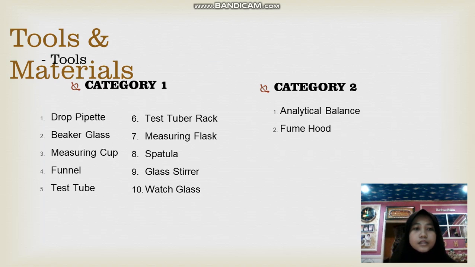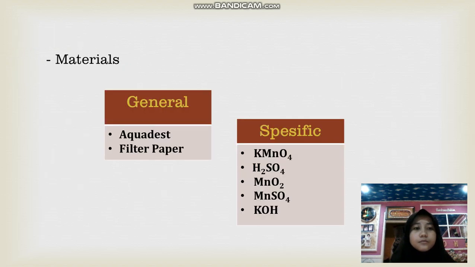Tools and materials. Category 1: drop pipette, beaker glass, measuring cup, funnel, test tube rack, measuring glass, spatula, glass stirrer, watch glass. Category 2: analytic balance and fume hood. Materials, general: aquades and filter paper. Specific: potassium permanganate, sulfuric acid, manganese oxide, manganese sulfate, potassium hydroxide.